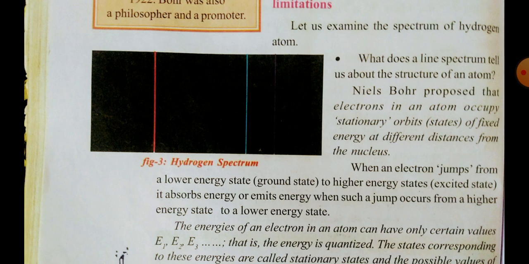The energy level of the K orbit is E1, and the energy level of L is E2, for M it is E3, for N it is E4.